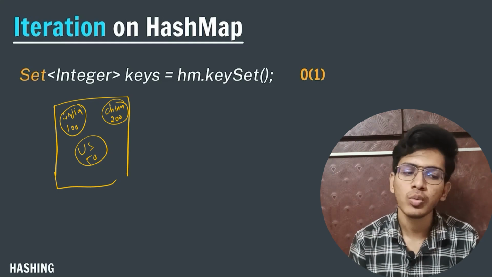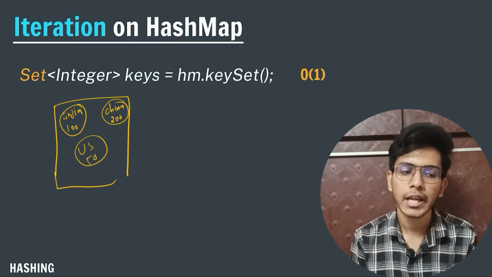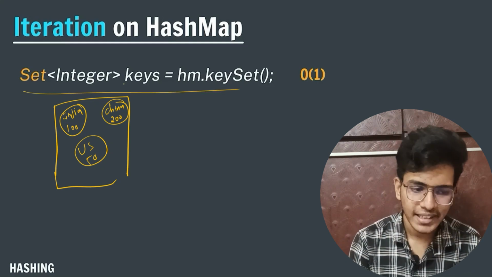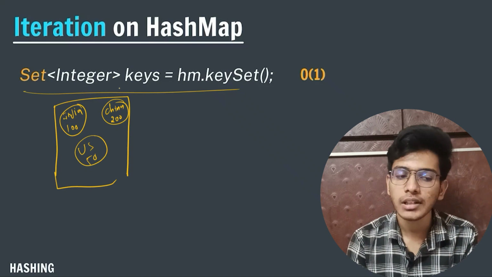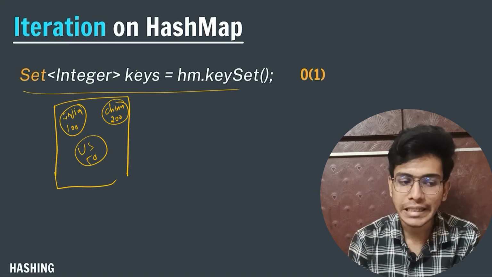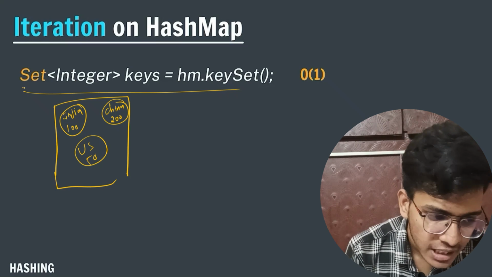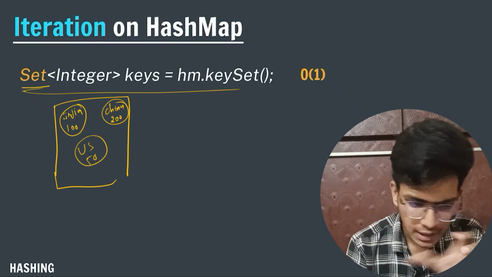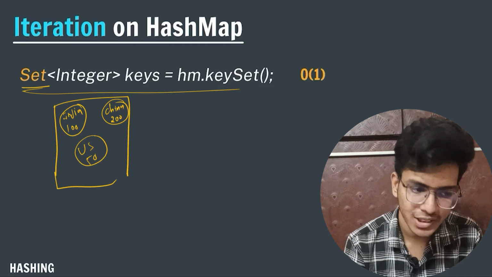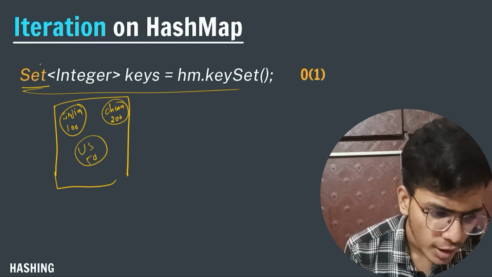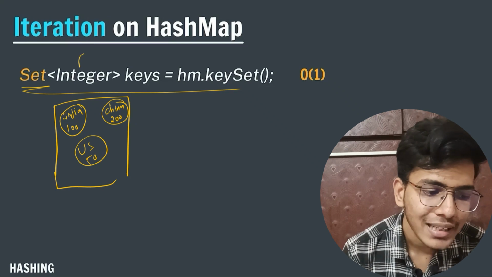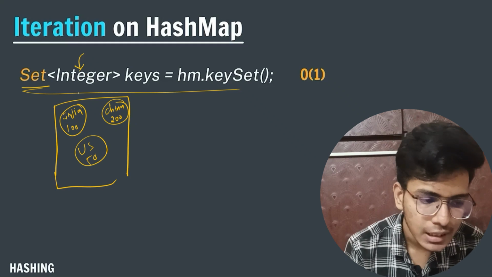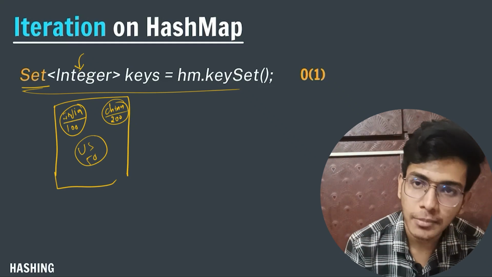I can do the iterative process by writing this single line. I need to write this line. After that I will run a loop for this key. So what I am writing is that I am creating a set. We will talk about sets in a later chapter. In a few minutes we will talk about sets, but first of all I need to write Set. After that, what key data type am I using? Here you can see that my key data type is String.